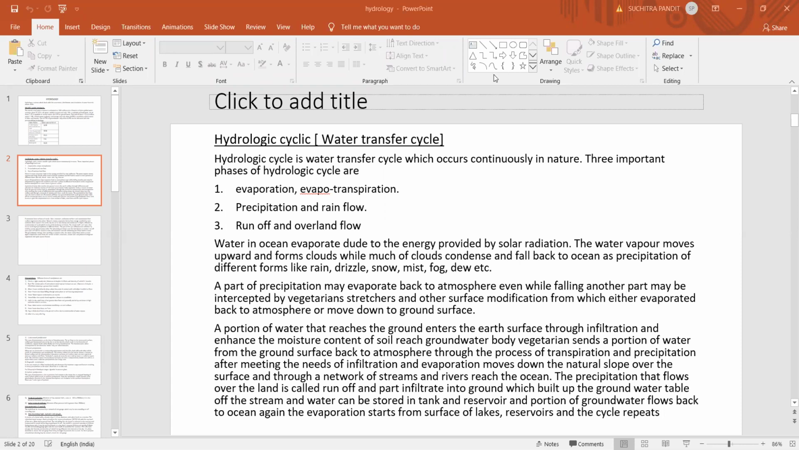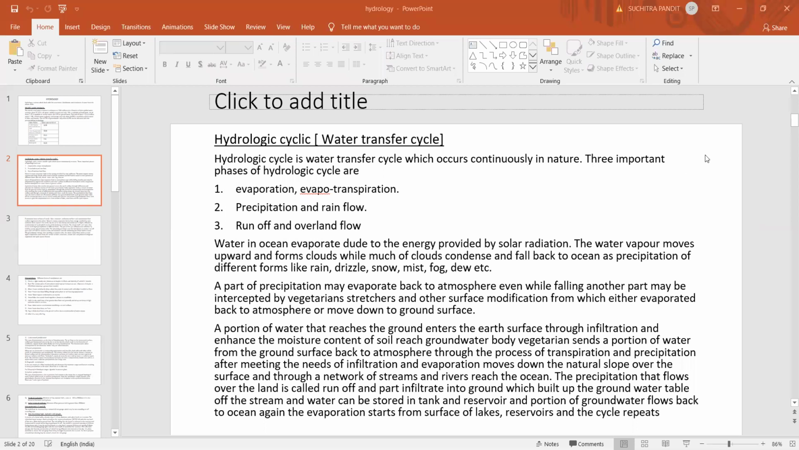Now, the hydrologic cycle. The hydrologic cycle is also called the water transfer cycle. This cycle continuously occurs in nature without any permission. So the hydrologic cycle is a water transfer cycle which occurs continuously in nature.